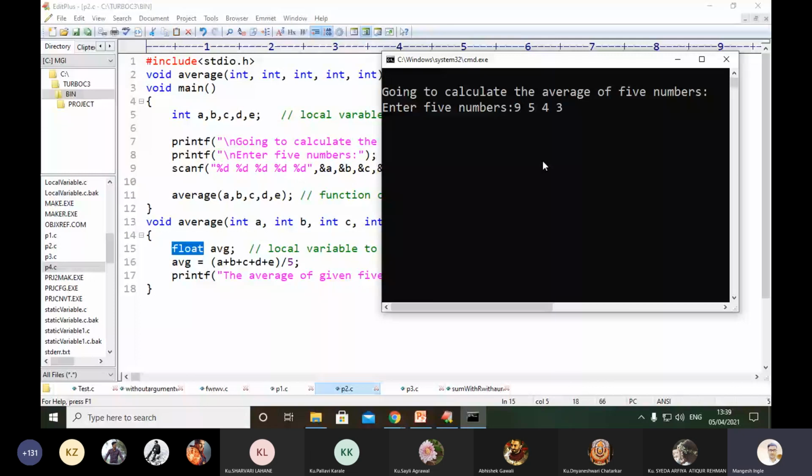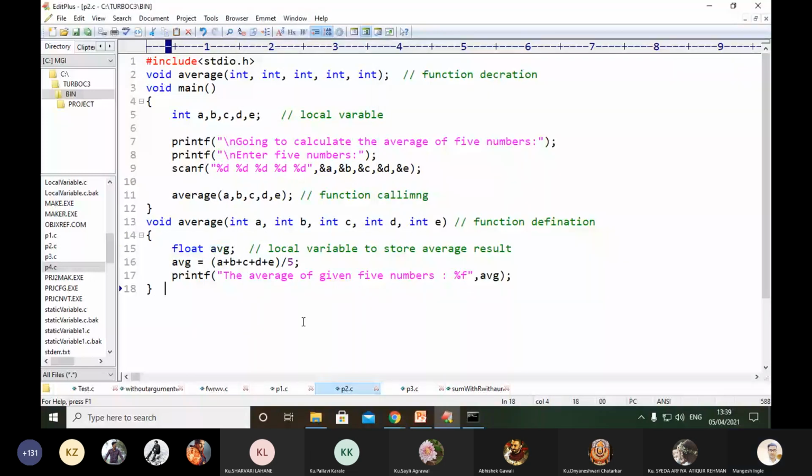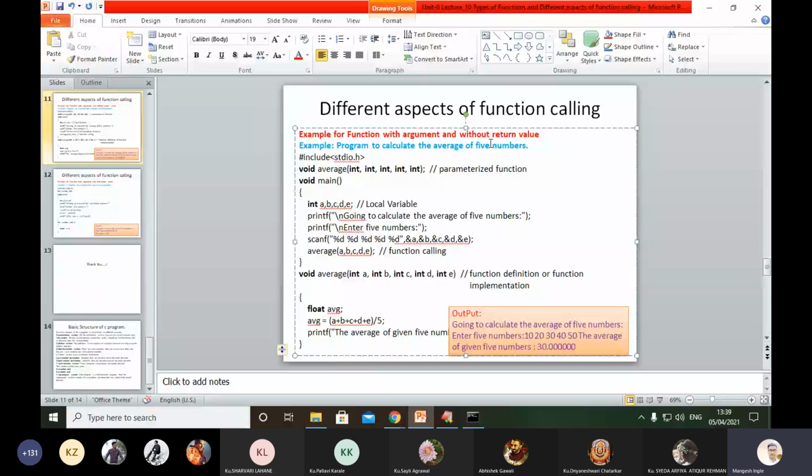3 plus 4, 4 plus 4, 8, 8 plus 5, 14, 19. Okay, 9. So you can see the results. The average is 4, and that average has been stored into the AVG variable, and that will be executed. So with the help of these examples, we have proof of functions with arguments and without return value.